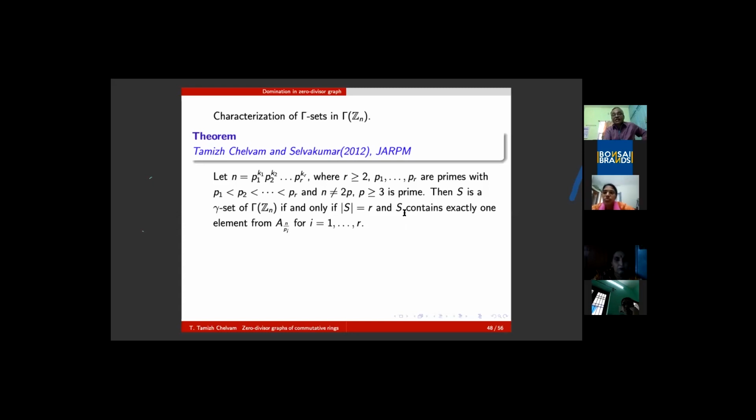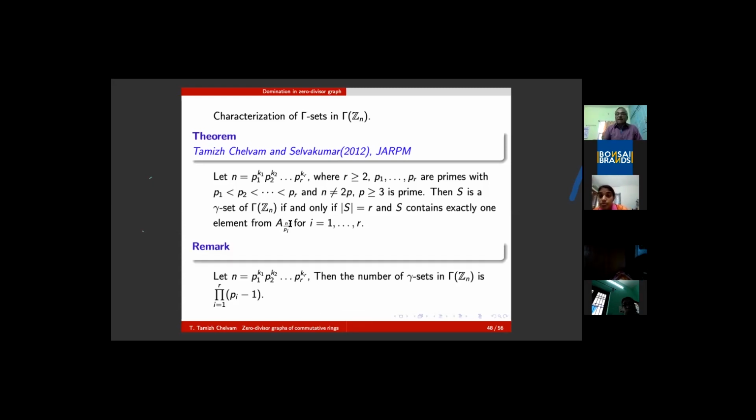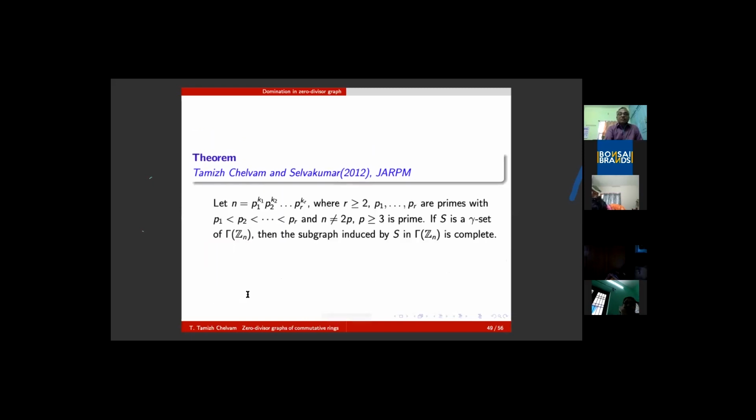S contains exactly one element from each of the annihilators of n by pi. P1 is a prime divisor, n by p1 is an integer, you take its annihilator. Then n by p2, up to n by pr, each one is an annihilator. You pick up one element from each of these annihilators, and you will get a gamma set. Ultimately, we could find that the number of gamma sets in gamma of Zn is nothing but the product over i equal to 1 to r of pi minus 1. These are all distinct prime factors. And ultimately it is proved that all gamma sets are determined.